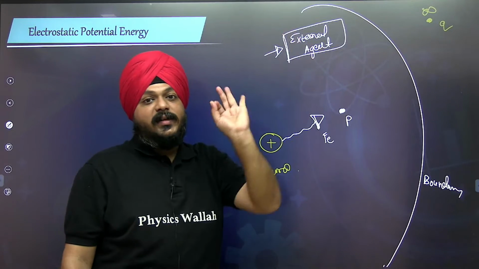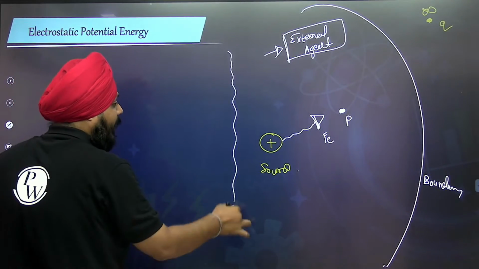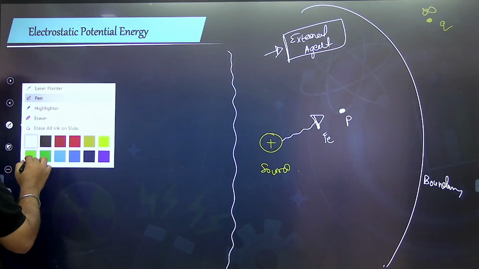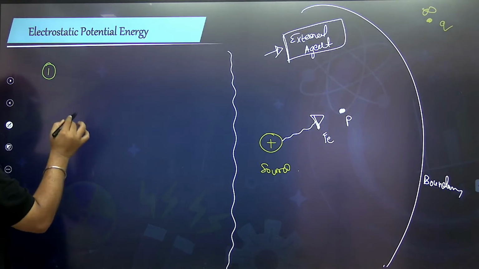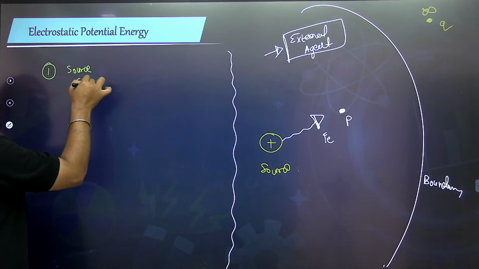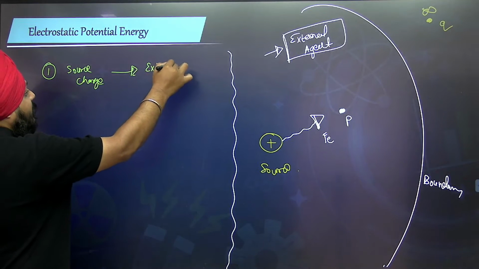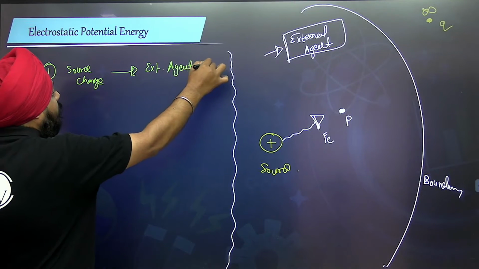Now, the external agent did a smart work. Let's write this down step by step. First, the source charge told the external agent to do work.